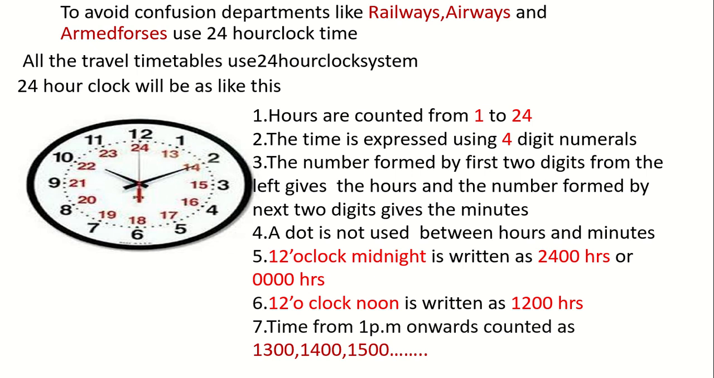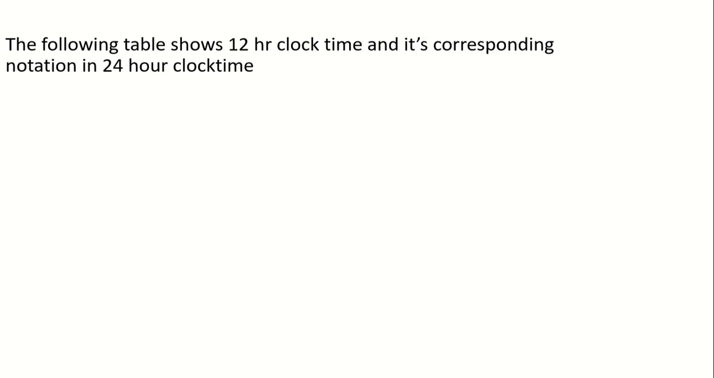The time is expressed using 4-digit numerals. The number formed by the first two digits from the left-hand side gives the hours, and the remaining numbers give the minutes. A dot should not be used between hours and minutes. 12 o'clock midnight should be written as 2400 hours or 0 hours. 12 o'clock noon should be written as 1200 hours. Time from 1 p.m. onwards should be counted as 1300, 1400, 1500 and so on.